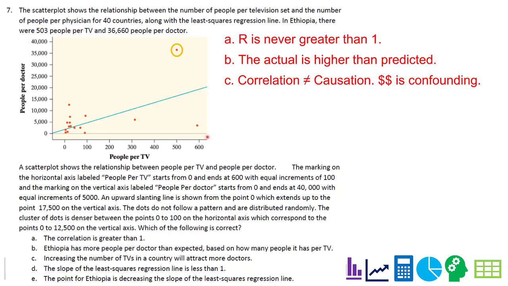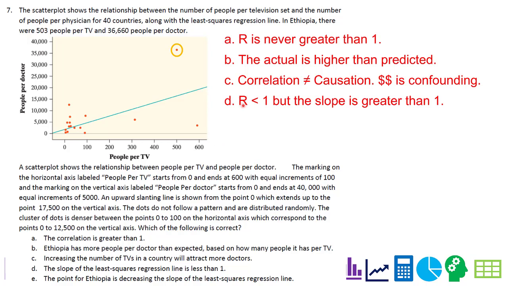All right. And then finally, D, the slope of the least squares regression line is less than 1. No, it's pretty high. It's going up by thousands of units. You can actually see where it tells you where they start and stop. It goes from 0 to like 20,000 over 650. That's definitely greater than 1.